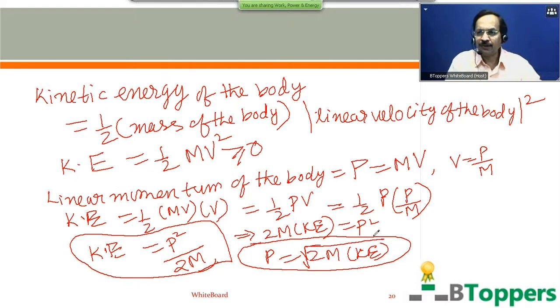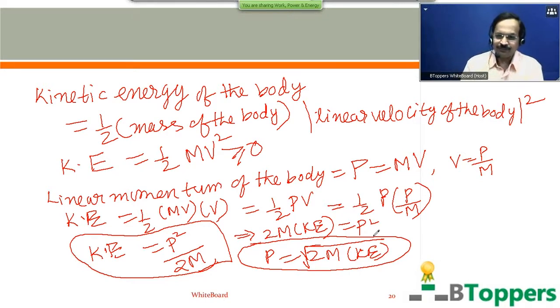In some of the problems, you may have to compare the kinetic energies of two different masses. But in some problems, you may compare the final kinetic energy of the body with the initial kinetic energy of the same body, or final momentum of the body with the initial momentum.